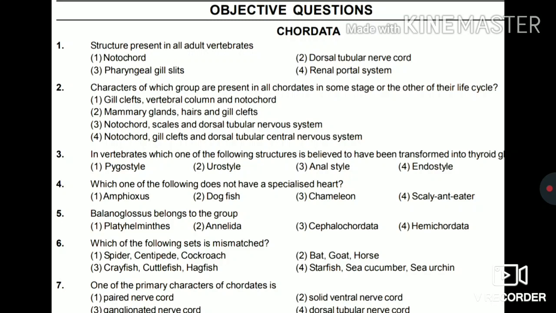First, gill clefts, vertebral column and notochord. Second, mammary gland, hairs and gill clefts. Third, notochord, scales and dorsal tubular nervous system. Fourth, notochord, gill clefts and dorsal tubular central nervous system. So the answer for this is option number 4, notochord, gill clefts and dorsal tubular central nervous system.